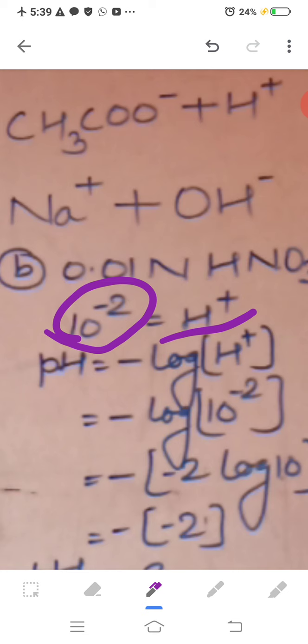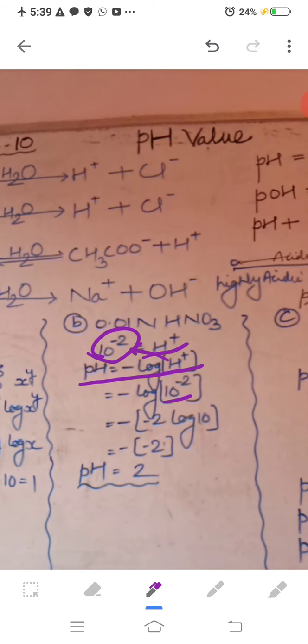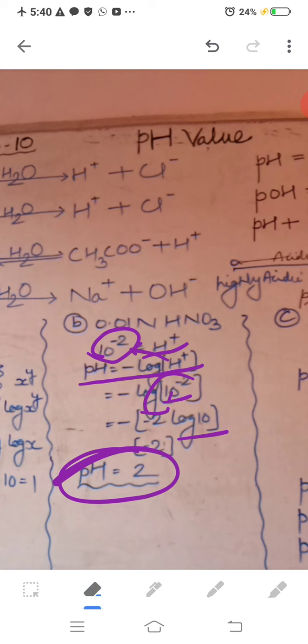Again putting into the formula pH equals minus log of H plus ion, which here is 10 to the power minus 2. So I have put 10 to the power minus 2 here, and again we have to get the log. So minus 2 will come here in the same way, and we have to get the log of the base number, that is 10. Again log 10 equals 1. 1 multiplied by minus 2 gives minus 2, and there is already a minus here. So minus minus makes plus 2. So pH comes out to be 2.